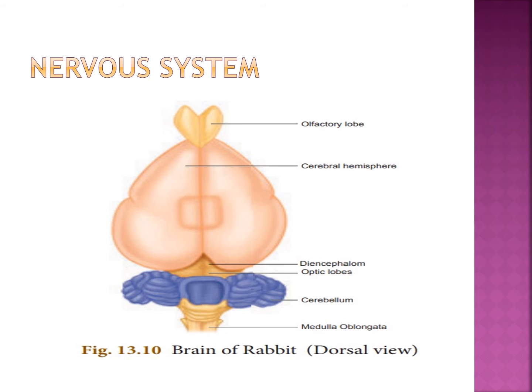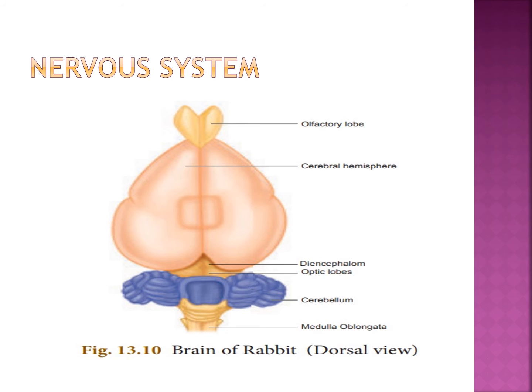These are our forebrain. The right and left cerebral hemispheres are connected by a transverse band of nerve tissue called corpus callosum.